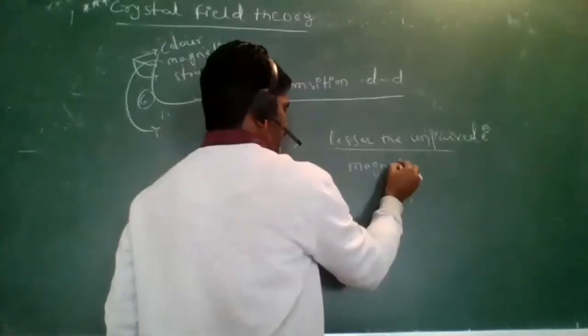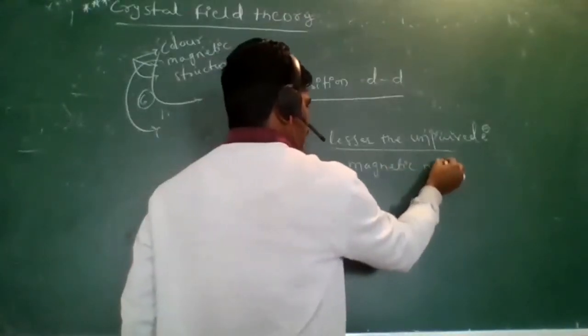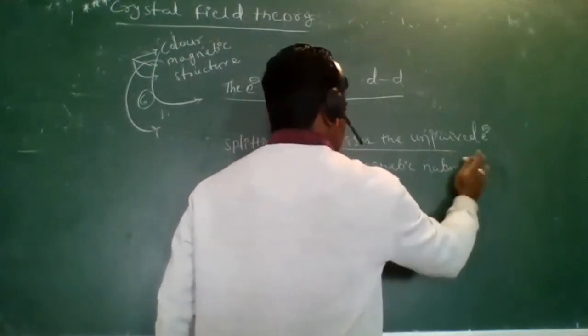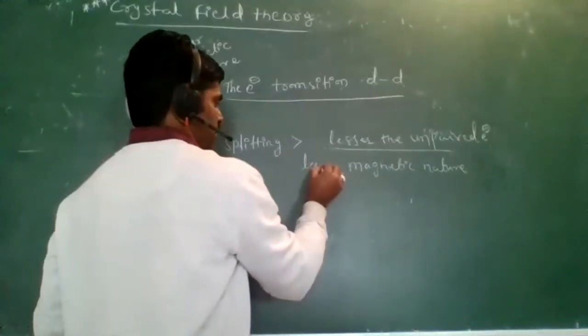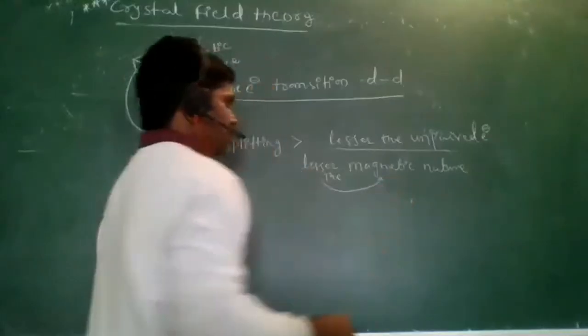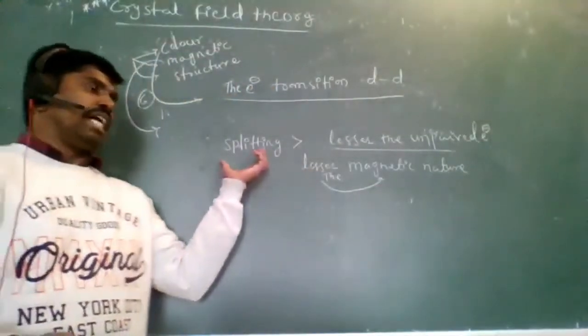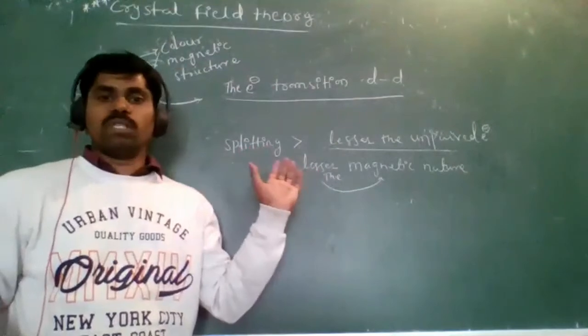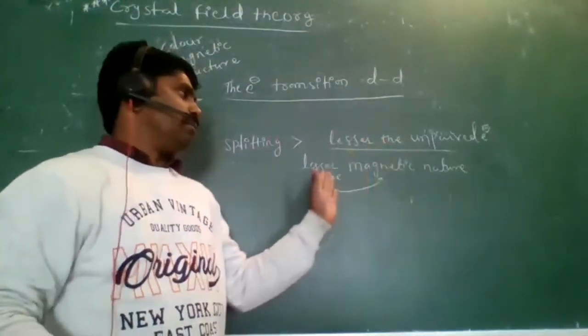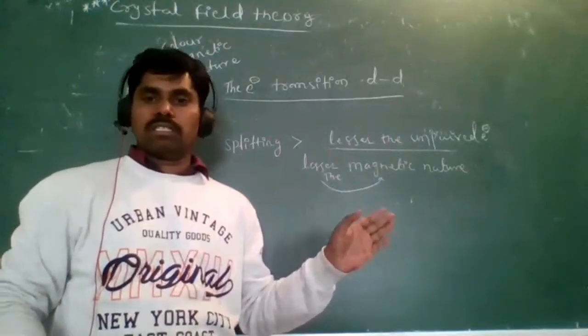Lesser the magnetic nature. Simply, when the splitting is greater, the unpaired electrons are very few and the magnetic nature is less.